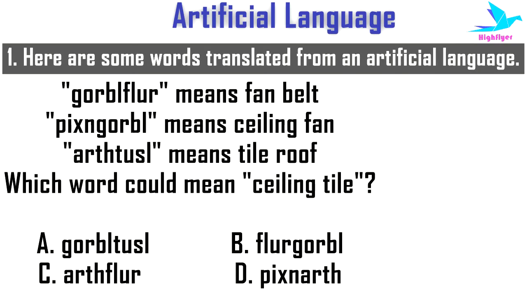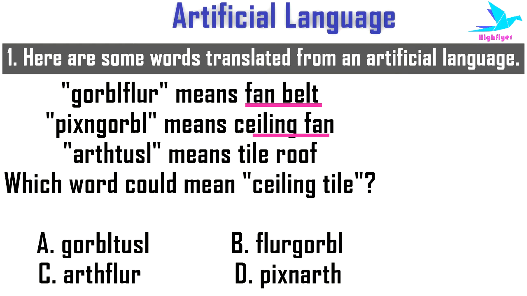Here are some words which are translated from an artificial language like GORBL, FLUR means fan belt, PIXN, ZORBL means ceiling fan, ARTH, TUSL means tile roof. Which word could mean ceiling tile? Now in these kinds of questions, you have to check first 2 things. 1. The phrases with common words. Like in phrase 1 and 2, we can see fan belt and ceiling fan. So fan is the common word. And the second is, in which order are the words arranged in the artificial language?